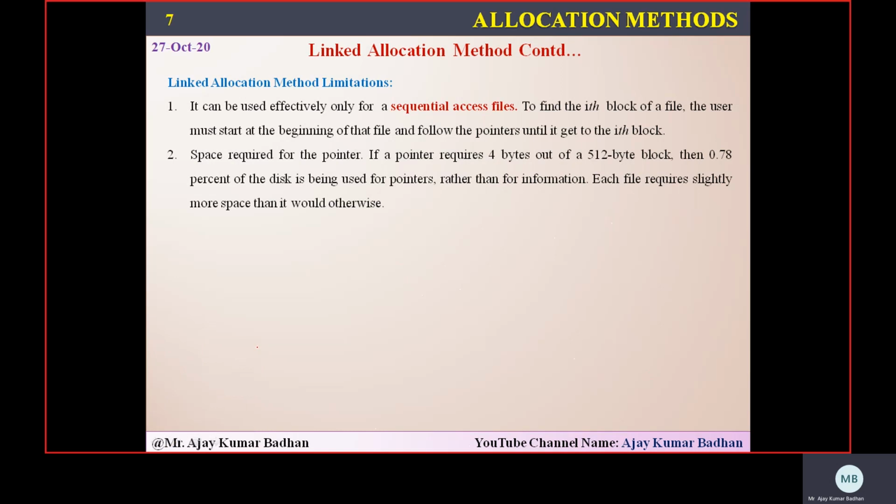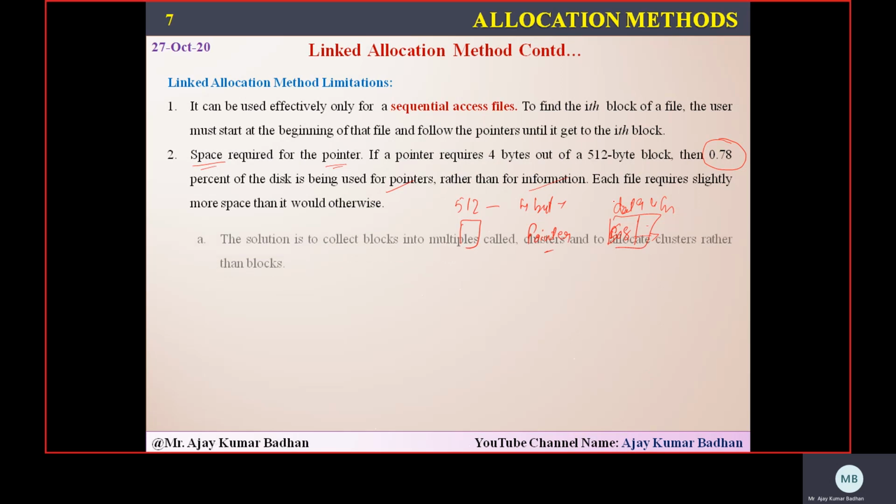That is the main limitation we have with respect to this linked allocation. Apart from that, the other limitation is the space required by the pointer. Let us suppose the block is 512 bytes in size and 4 bytes are used for the pointer. How much space can we use for storing the data? If I'm not wrong, 508 bytes, and the remaining 4 bytes go to the pointer. If you keep on accessing like that, 0.78% of the disk will be used only for pointers rather than placing information. That's a huge amount of wasted memory. That's another limitation we have here.